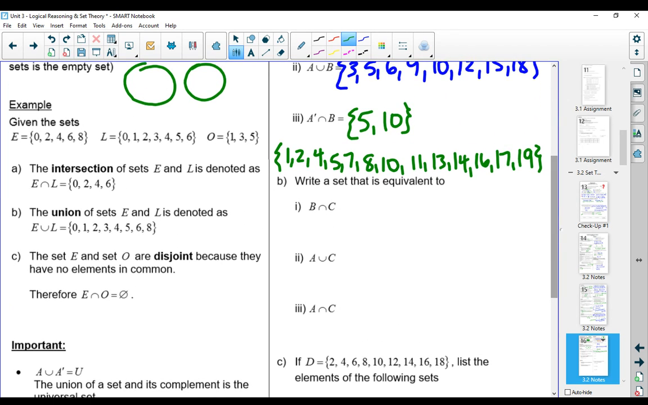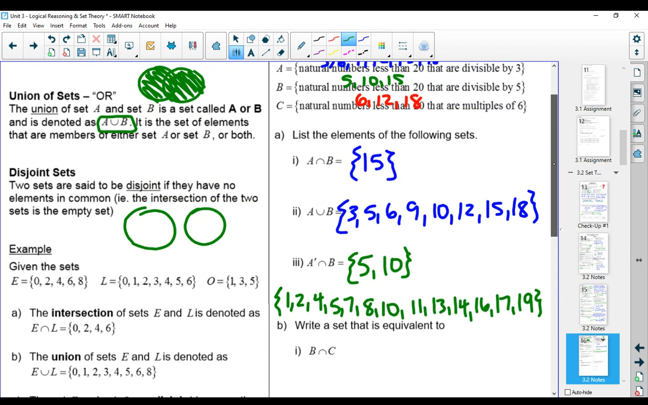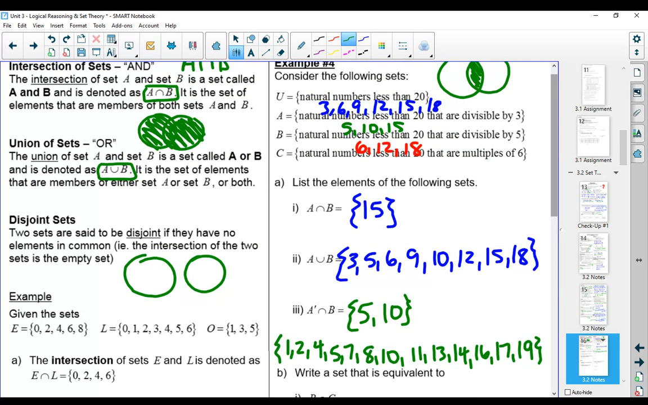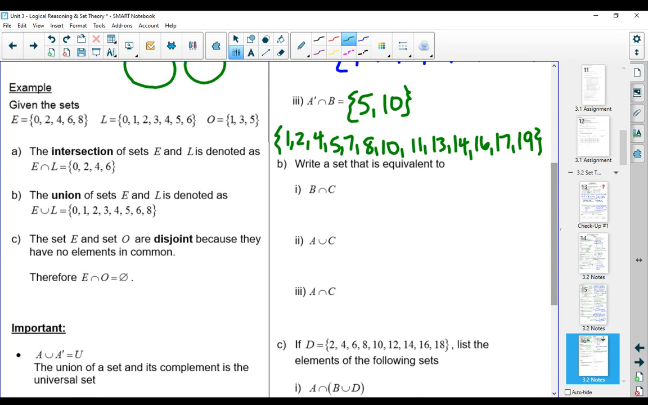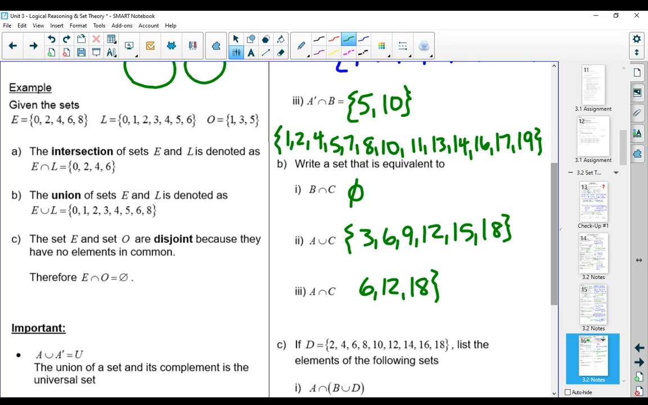All right, let's take a look at the next piece here. So it says write a set that's equivalent to B and C. Well, if we look at B and C, there are no elements in common, so the intersection between those two would be an empty set. If we want to look at all of the elements that are in A or C, we would have 3, 6, 9, 12, 15, and 18. And if we look at the intersection for A and C, we would have 6, 12, and 18.